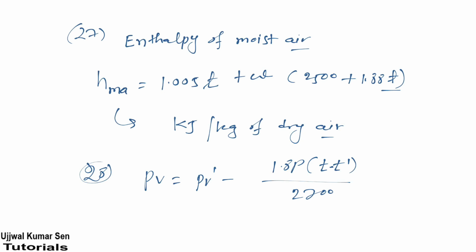Wet bulb temperature. Now PV dash is what? Saturation pressure corresponding to the wet bulb temperature, and P is what? Total pressure. Now as I have already shared with you, if total pressure is not provided, then what can we do? We need to consider atmospheric pressure as total pressure.